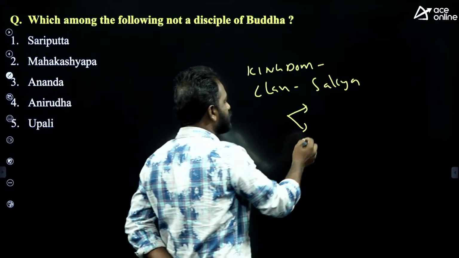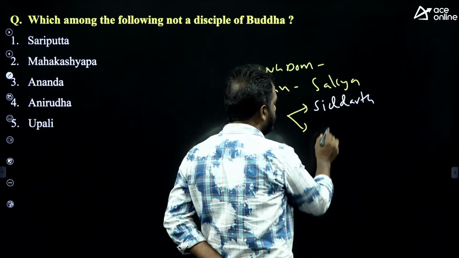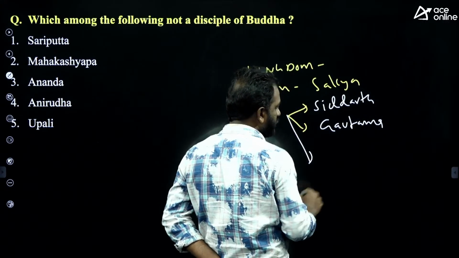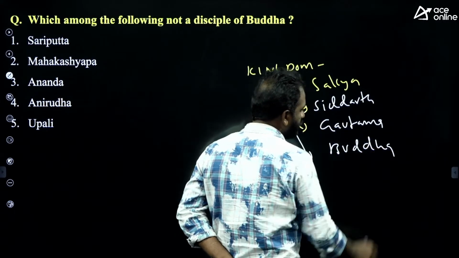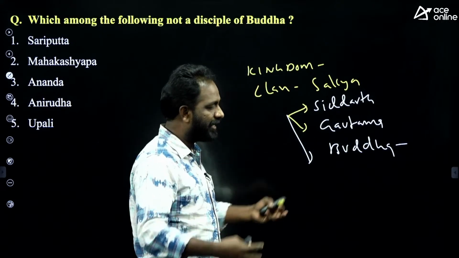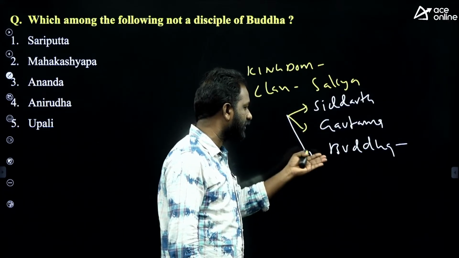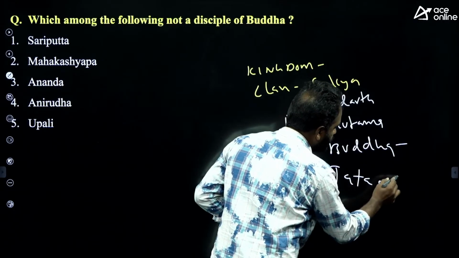He had other names also. His original name is Siddhartha. He was also known as Gautama, and also as Buddha. Buddha means the person who was enlightened. He was also known as Tathagata.